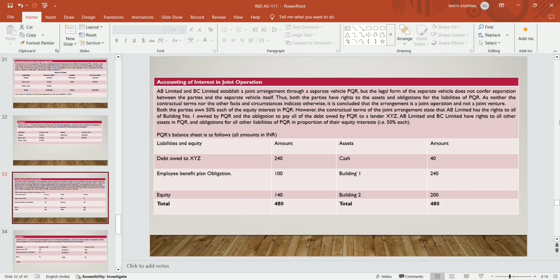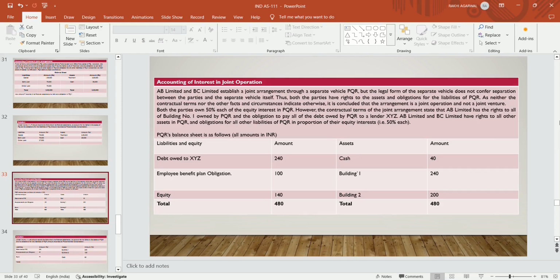This is the balance sheet of PQR Limited which they created. Both the parties, AB Limited and BC Limited, created a separate vehicle PQR. That is the legal form. In the contractual agreement, they mentioned that AB will take this percentage of PQR and BC will take this percentage of PQR. They mentioned that they have interest in the assets and liabilities, income and expenses of the operation. So it is a case of joint operation.